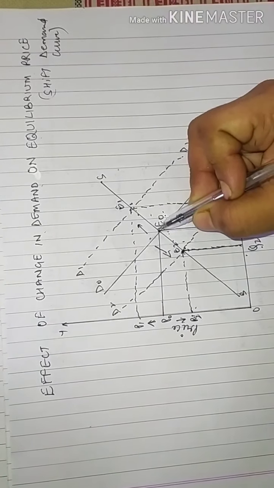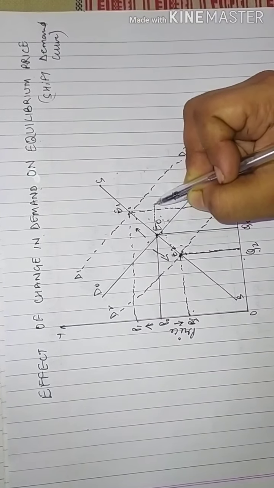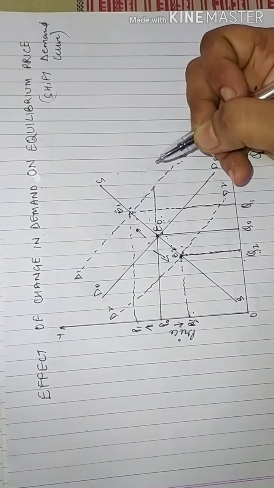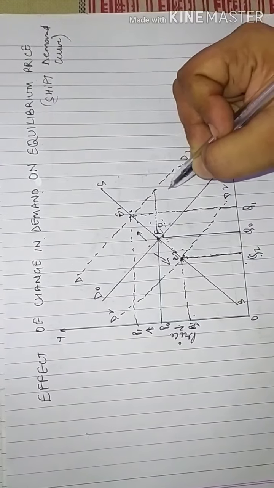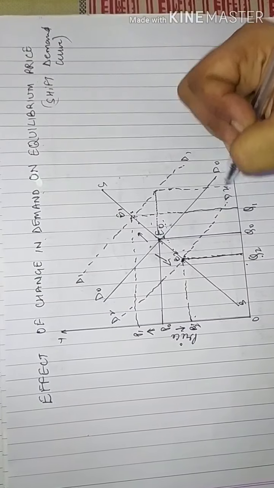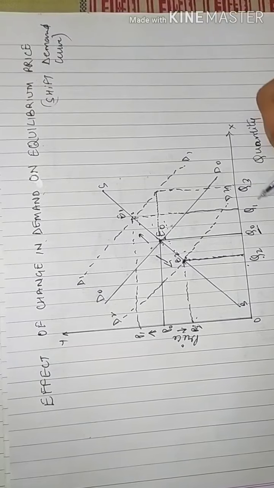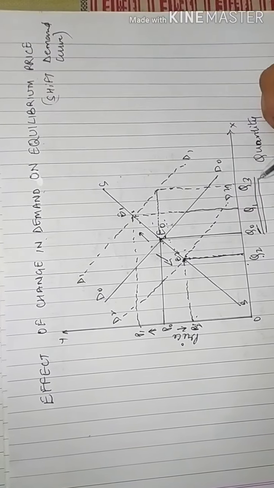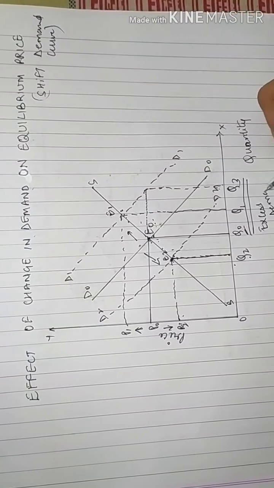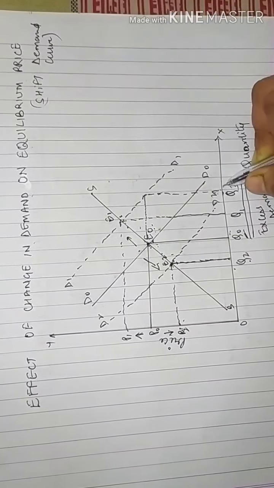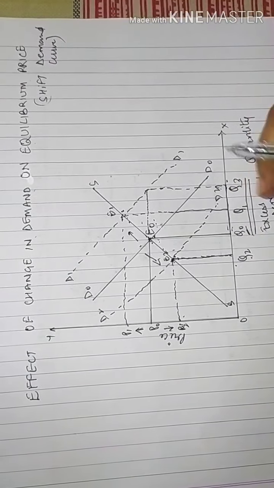Now if I check my initial price, this is my initial price. I will check where the point is matching with the demand. Now this is the initial price. If I check this particular point, that means from Q0 to Q3, this particular point is what? This is the case of excess demand. Why? Because you will see that demand is expanded. It is increased. So it is the case of excess demand.